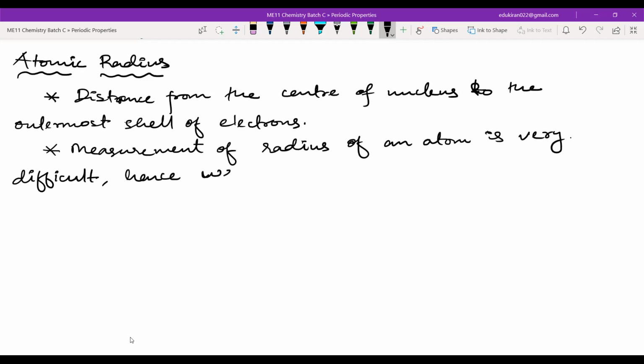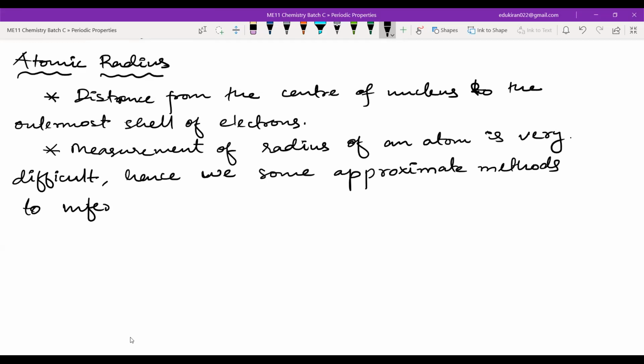Hence, we use some approximate methods to determine, or rather I can say to infer regarding atomic radius.